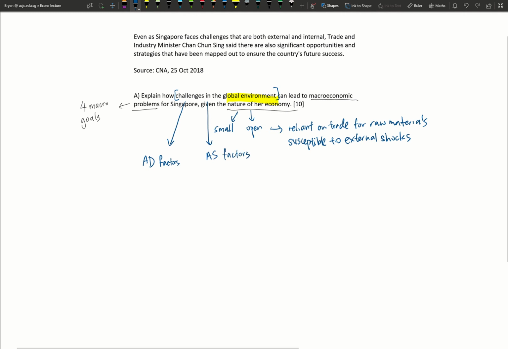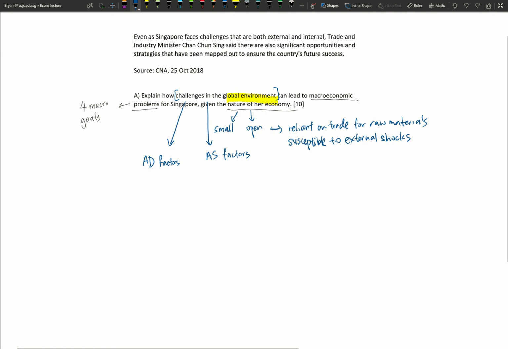The problems can be both AD or AS, but for the purpose of scoring these 10 marks, we want to display our knowledge that macro problems can be related to reasons that link to AD, such as C, I, G, X minus M. But since it's more the global environment, we will be paying closer attention to X minus M.